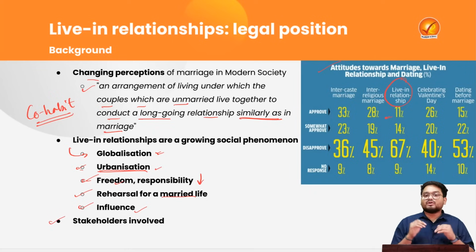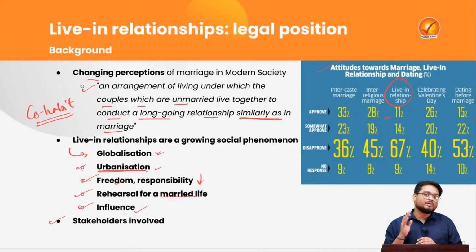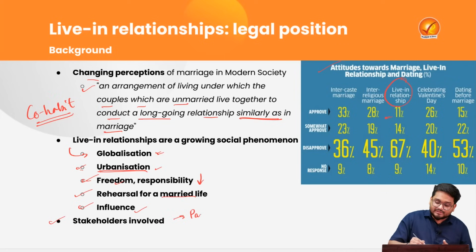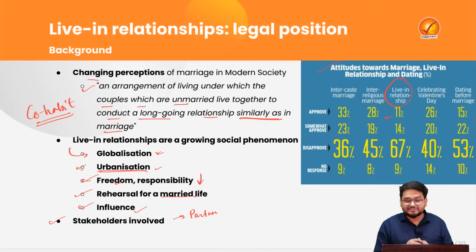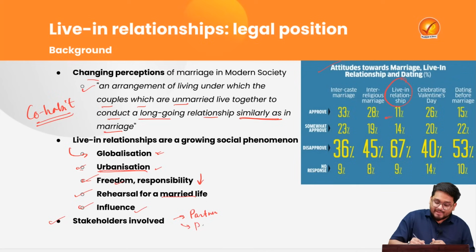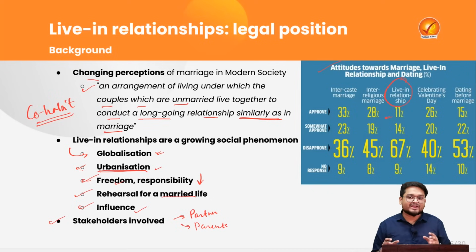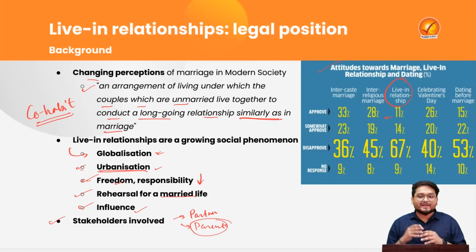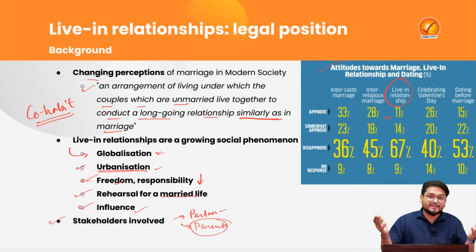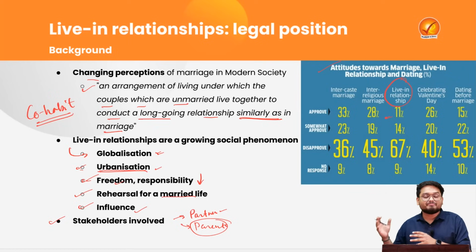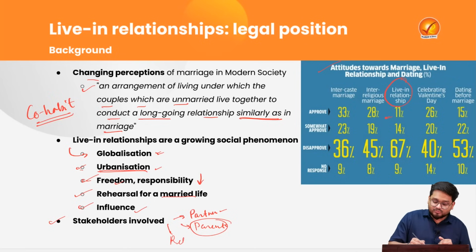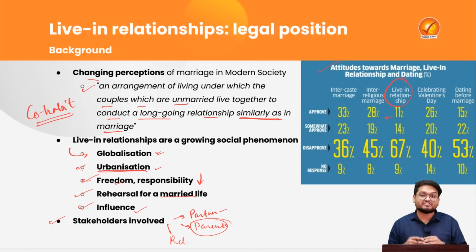Now here, we have to understand that there are many stakeholders when we talk about live-in relationships. Firstly, the partners themselves are a particular stakeholder, who are living together. Then their parents are also stakeholders, because in Indian society, many of the generations did not yet accept the live-in relationship reality in the country. While the youngsters feel fine to go ahead with live-in relationships, the parents and the various relatives do not consent to live-in relations most of the time.